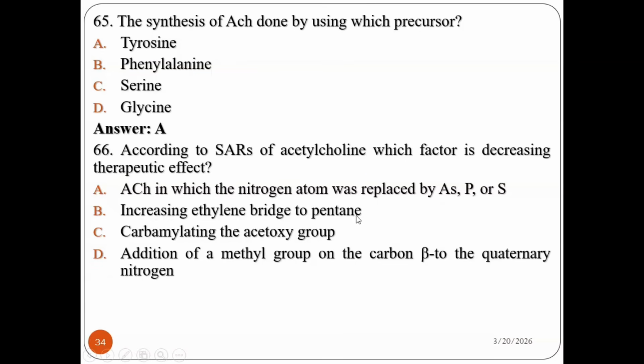Increasing the ethylene bridge to pentene means, yes, we can. It's possible because of the five carbon atom rule, which allows an increase up to five. So this one doesn't decrease the activity. Carbamylation of the acetoxy group can even increase the activity. You know that carbachol can be produced by carbamylating the acetoxy group, and it is more potent than acetylcholine. Addition of a methyl group on the beta carbon of the quaternary nitrogen produces methacholine, which can be used for asthma treatment. So except A, all are correct. So A is the answer.